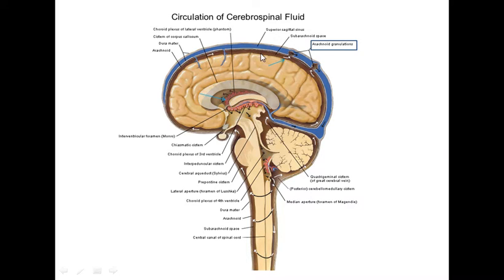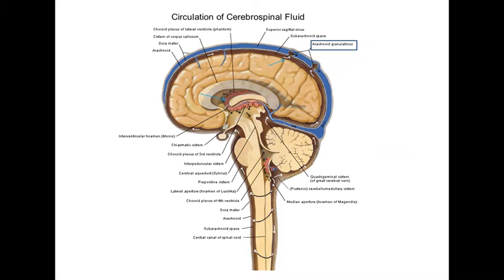From the subarachnoid space, the CSF is traveling and going through the arachnoid granulations into the venous blood, right? This is how it enters into the venous blood through the arachnoid granulations. ठीक है, CSF circulation, this you have already been taught, I guess.